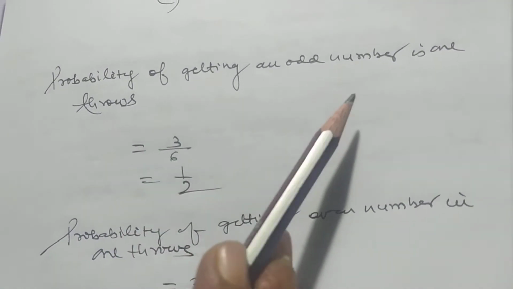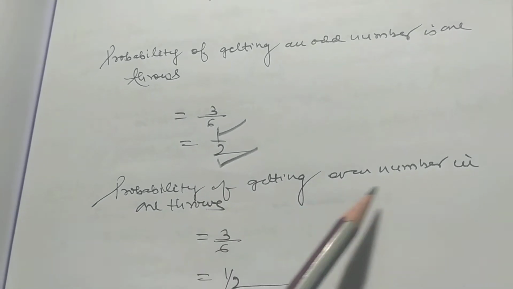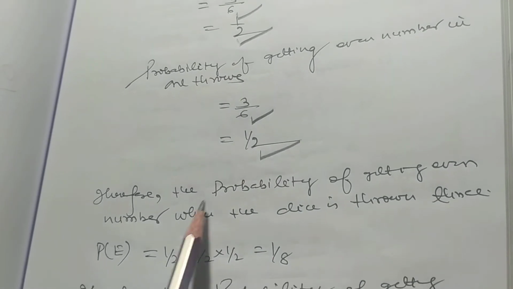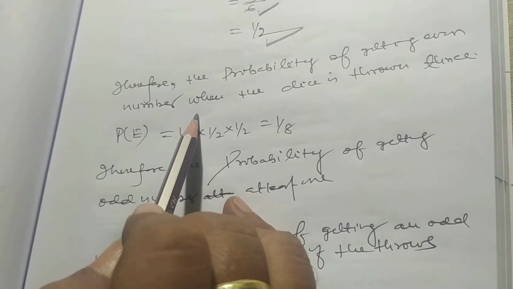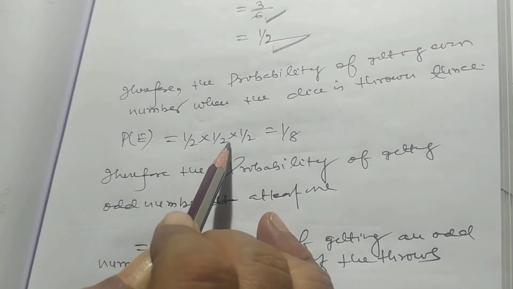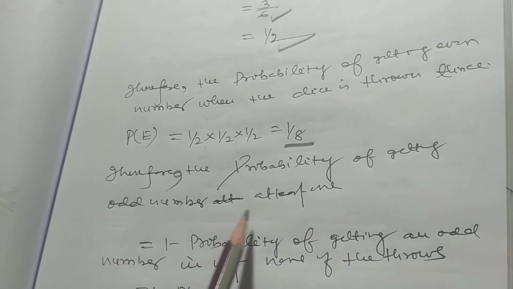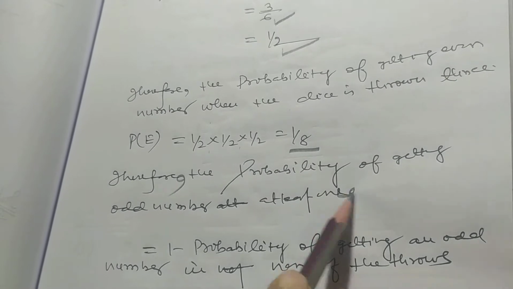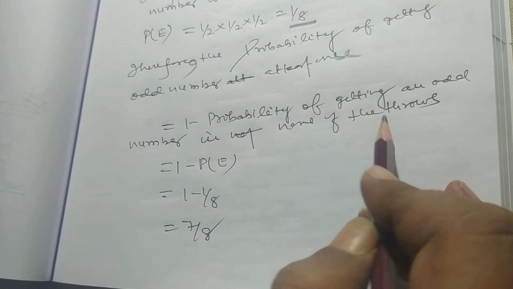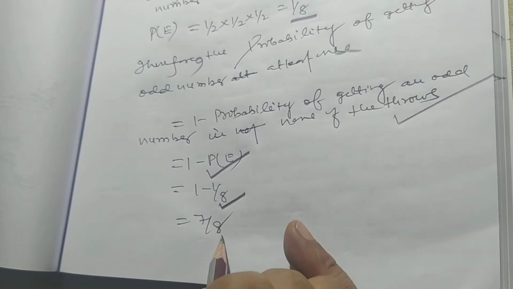Probability of getting an odd number in one throw is 3 by 6, that is 1 by 2. Probability of getting an even number in one throw is 3 by 6, that is 1 by 2. Therefore, the probability of getting an even number when the die is thrown thrice is 1 by 2 into 1 by 2 into 1 by 2, that is 1 by 8. Therefore, the probability of getting an odd number at least once is 1 minus the probability of getting an odd number in none of the throws, that is 1 minus probability of A, that is 1 minus 1 by 8, that is 7 by 8.